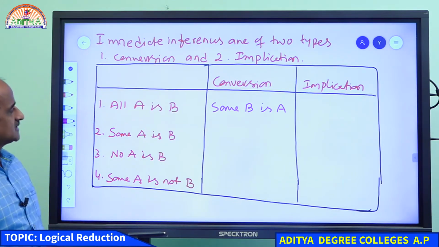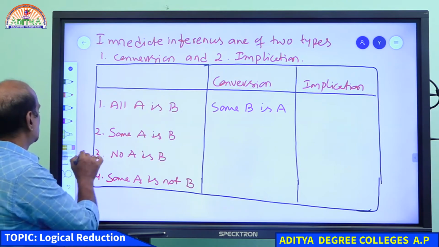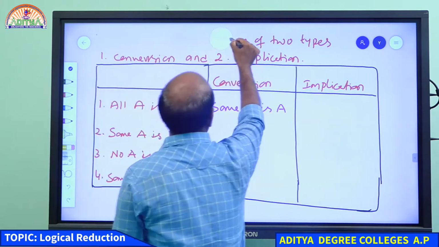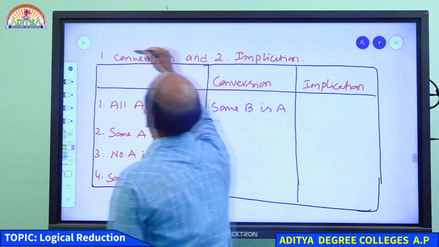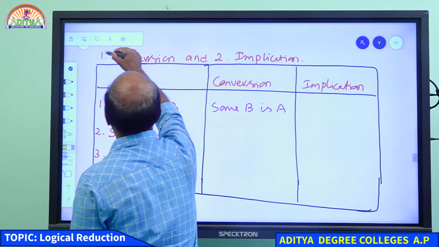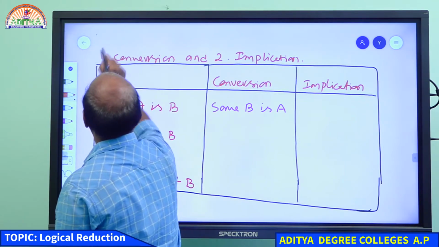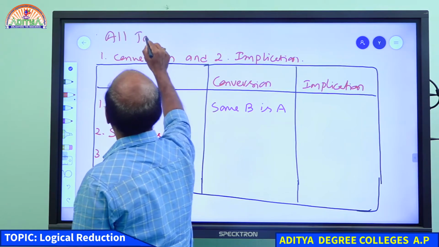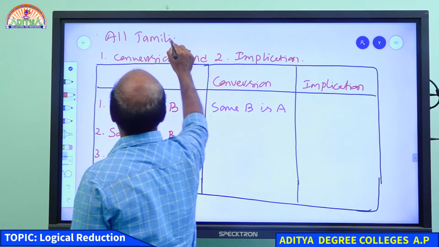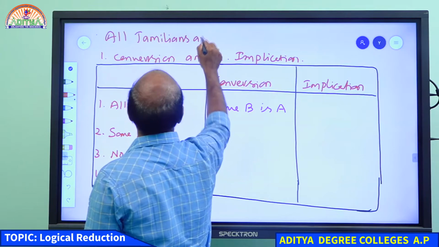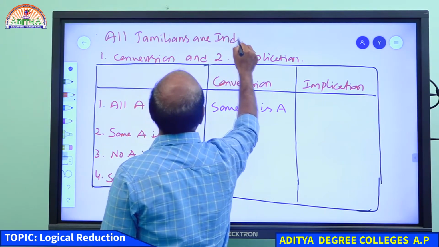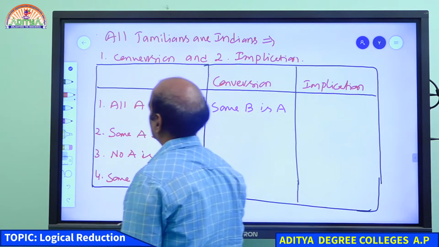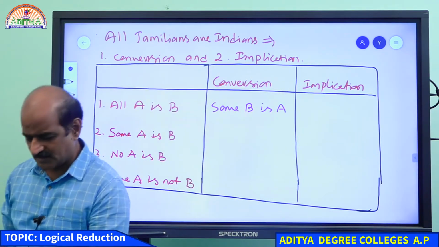Students, I give you one example. Please tell me what is your answer for this question. All Tamilians are Indians.